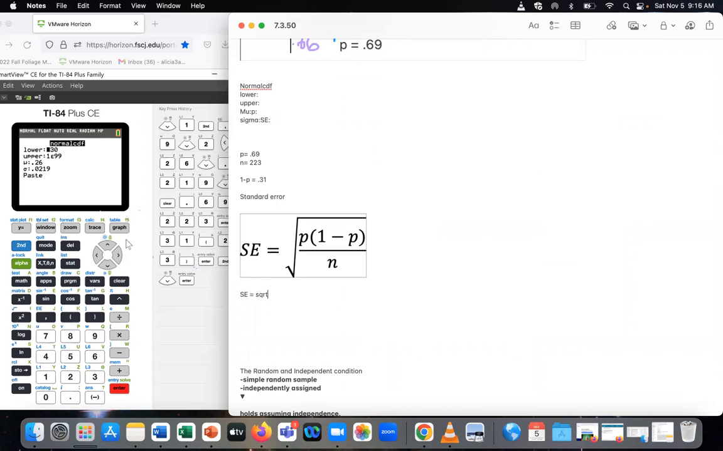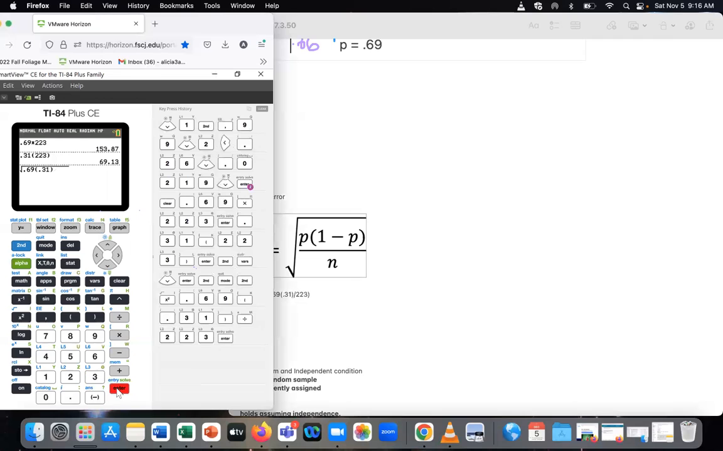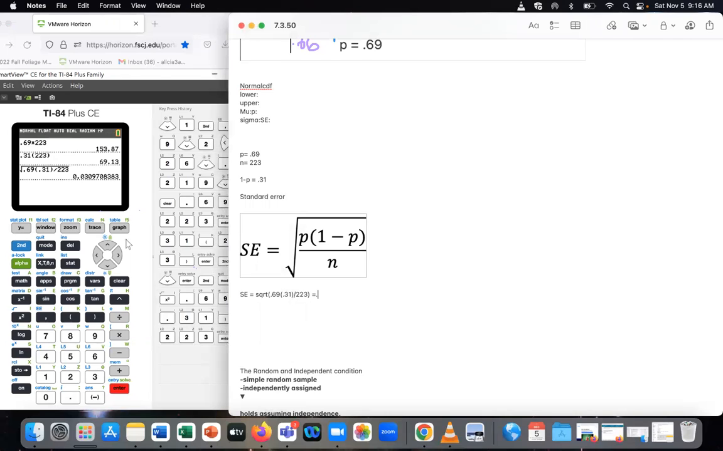We're going to put our square root function in the calculator. Again, I like to actually use 0.69 times 0.31, dividing that by my N of 223. So doing that on the calculator to find my standard error, I'm going to say second square root, 0.69 multiplied by 0.31. They should always add up to 100. If you're not sure about your calculation, just double check: if I add those two, is it 1.00, 100%? Dividing that by my 223, I get 0.03097.